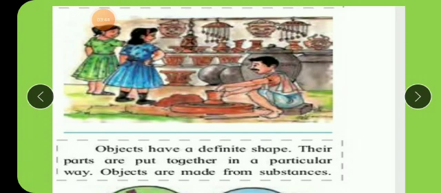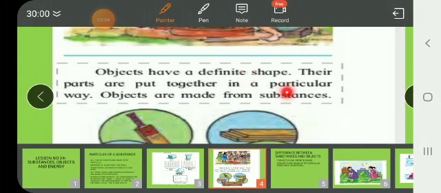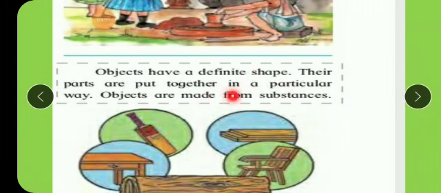And objects are all made up of substances. Objects are made from substances, like earthen pots are made from clay. So clay is the substance and pot is the object. Objects have a definite shape. Their parts are put together in a particular way. Objects are made from substances.